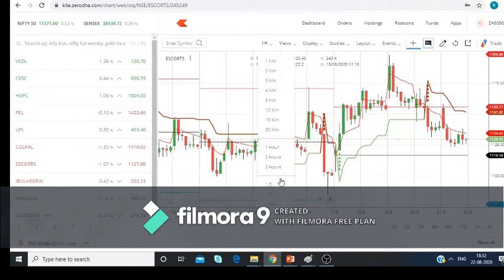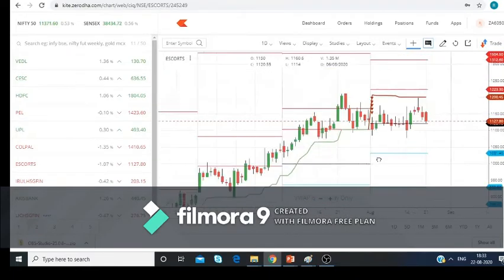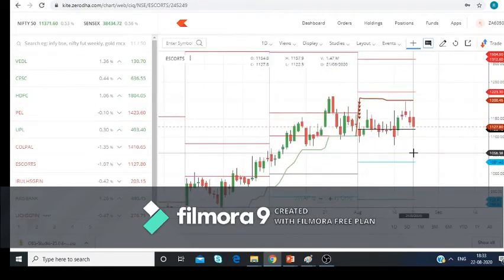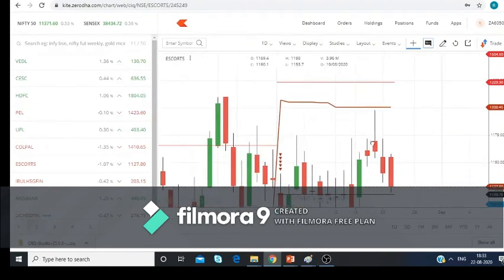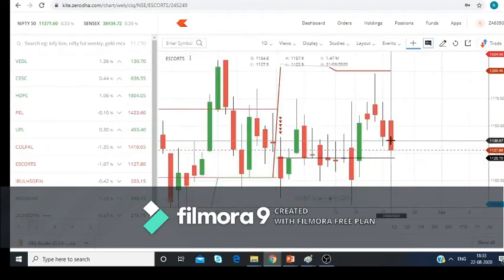Likewise, if we go to 1 day, then for the 21st of August there is only one candle. I'm concentrating on this 21st of August candle only.